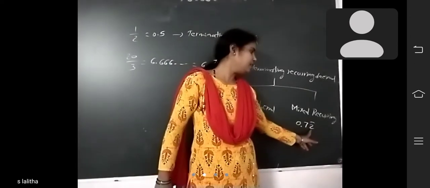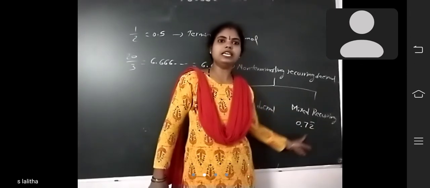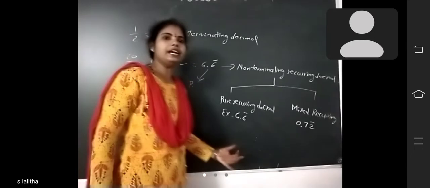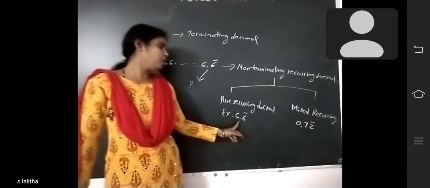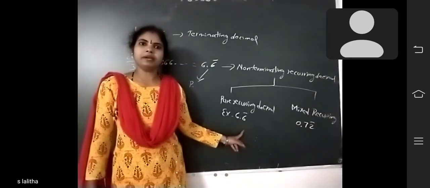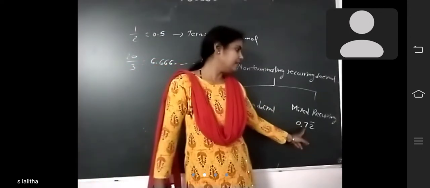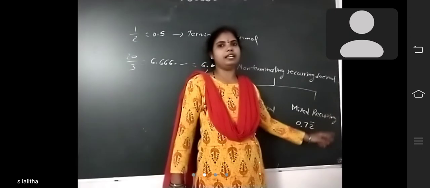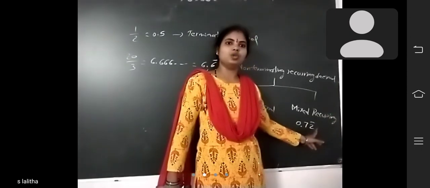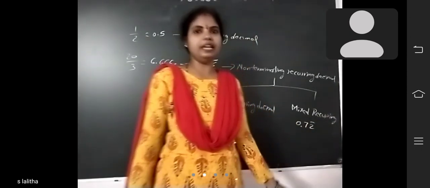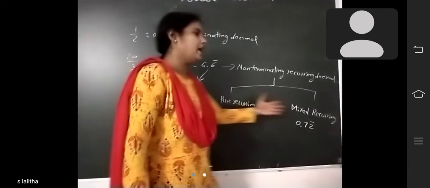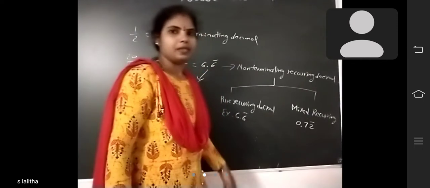Which number is repeated? 2 is repeated. So this decimal is called mixed recurring decimal. Pure recurring decimal means after the decimal point, the number will be repeated. But mixed recurring decimal means after the decimal point, some digits do not repeat before the recurring part. So that's why it is called mixed recurring decimal. Did you understand now the difference between pure recurring and mixed recurring? Okay.